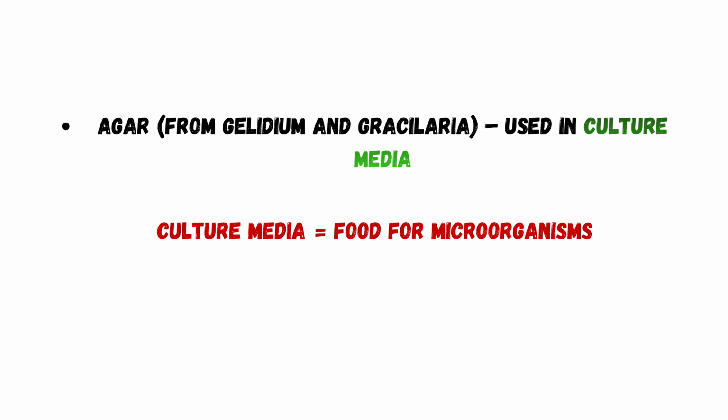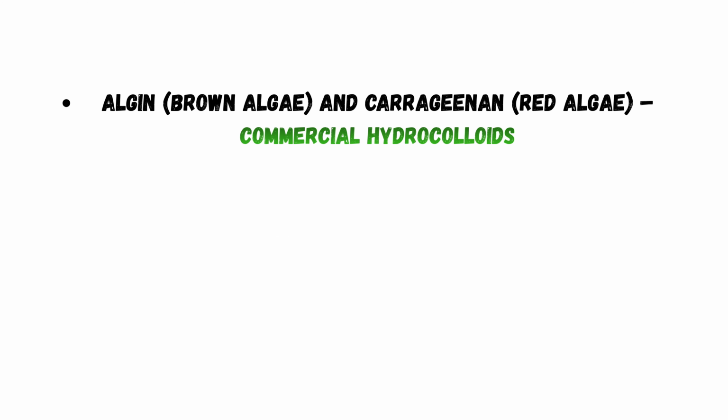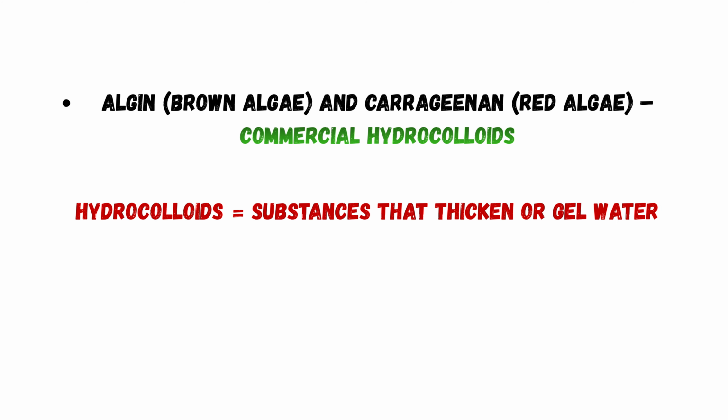So culture media are special nutrient substances used in the lab to grow, culture and study microorganisms. In simple way, culture media is food for microorganisms. Carrageen, which is from red algae, and algin, which is from brown algae, are commercial hydrocolloids. And what are hydrocolloids? So, hydrocolloids are water-loving substances that form gel or thick solutions when mixed with water.